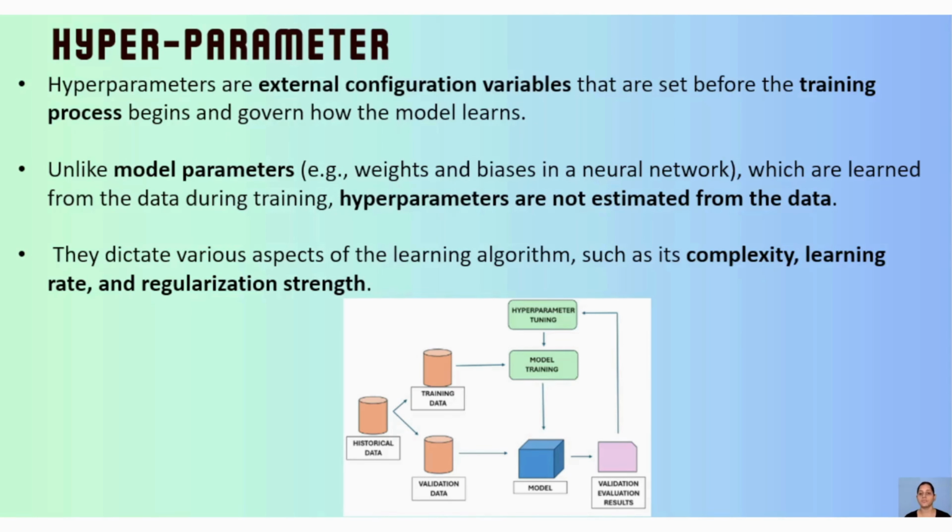They should be set before the training process begins. With hyperparameters, we can control the complexity, the learning rate, and the regularization strength of the model.